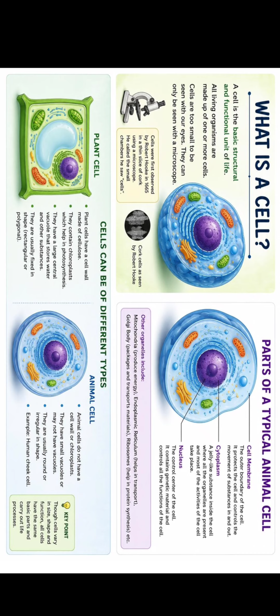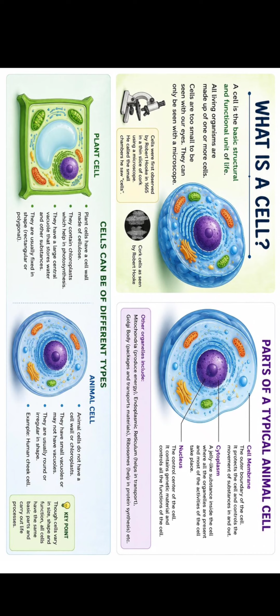And how many cells do we have? Around 25% is present in our blood. Now we'll have a discussion on this, how many cells we have, their shape, their size, their work. So we can say that we are made up of cells. It's the structural unit of life.